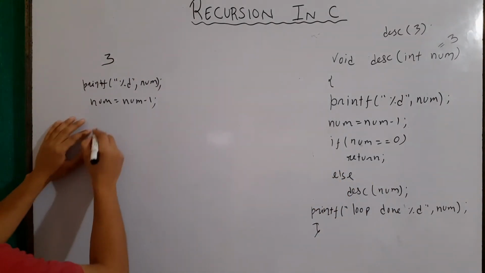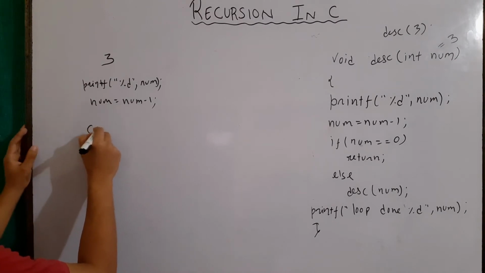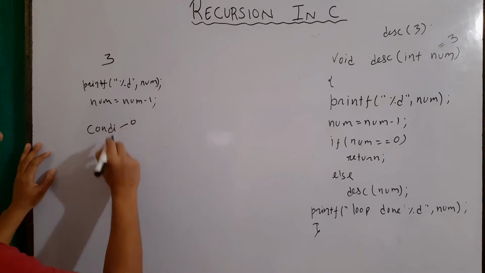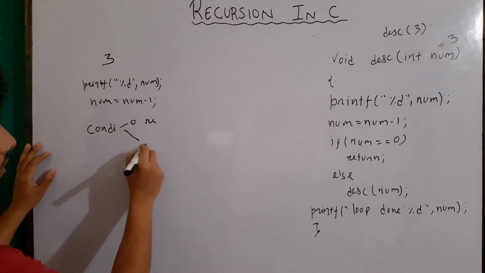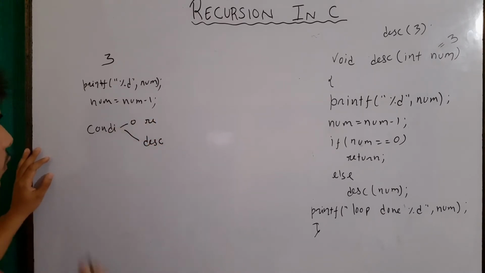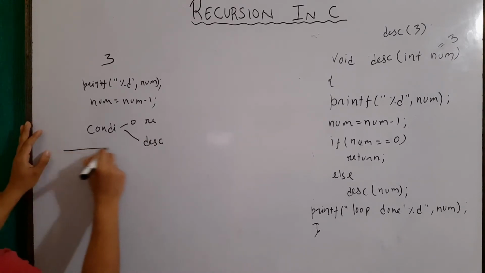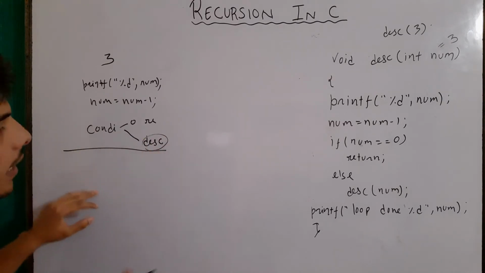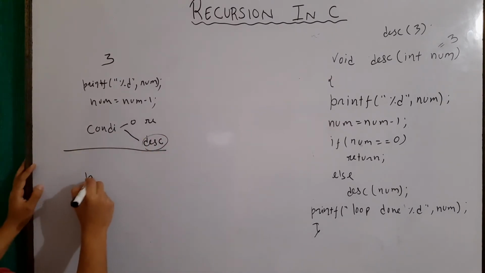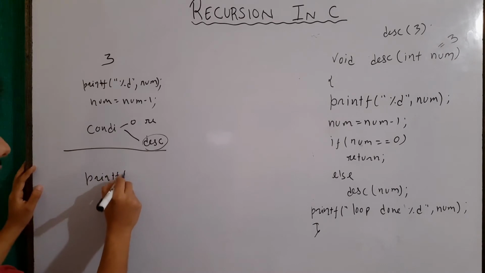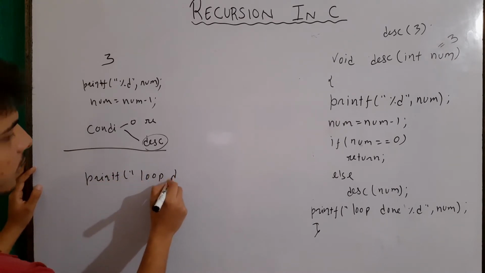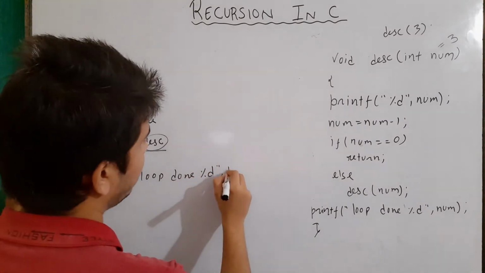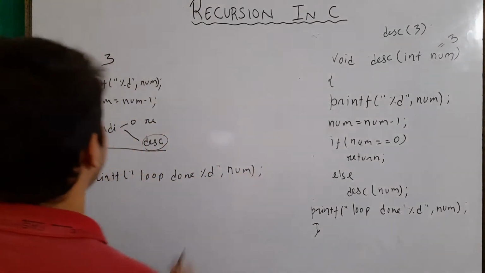So I can write something like a condition: based on the condition, if it is 0 then return, and if it is not then it is calling. These are before the calling of the same function. And afterward, it is printf loop done. I'm writing here loop done, but we can also write recursion done or anything else.